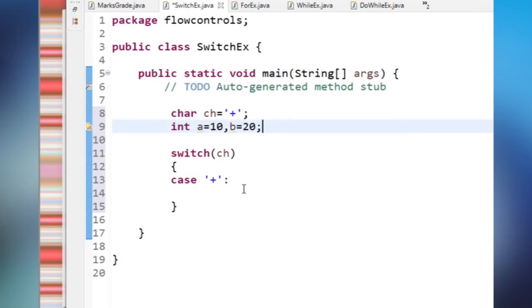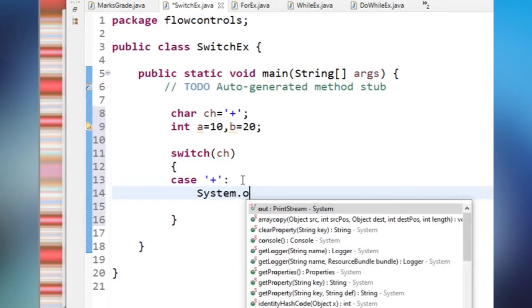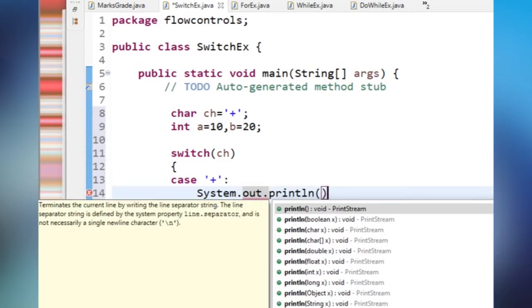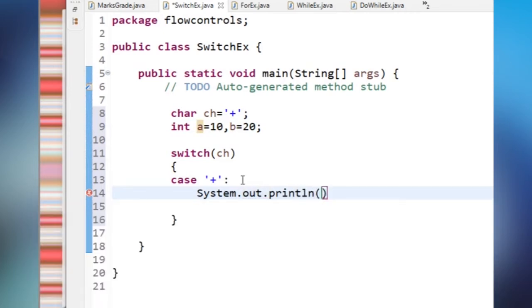So now what I'm doing? I'm printing addition. I'm doing an addition of two integers, so directly I'm writing here addition, a plus b.